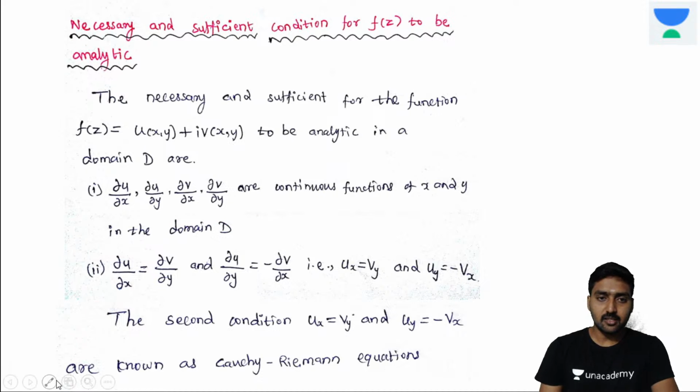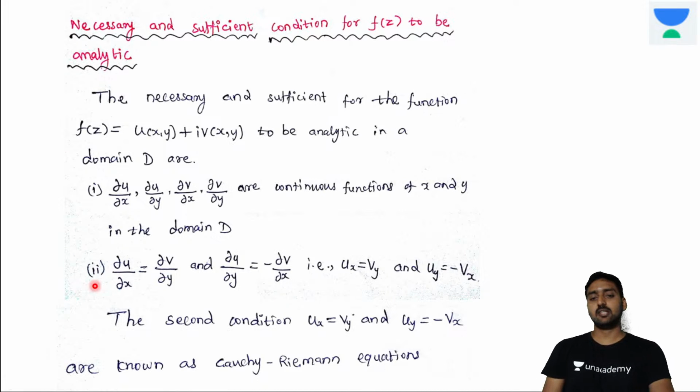So it must be continuous. Whenever the function is differentiable, then obviously it's continuous, right? So these functions must be continuous while doing the differentiation.